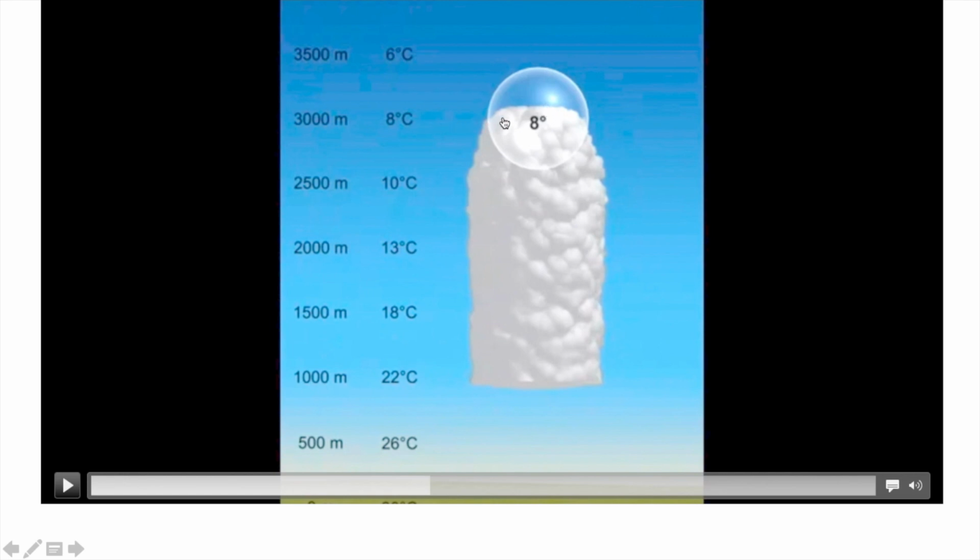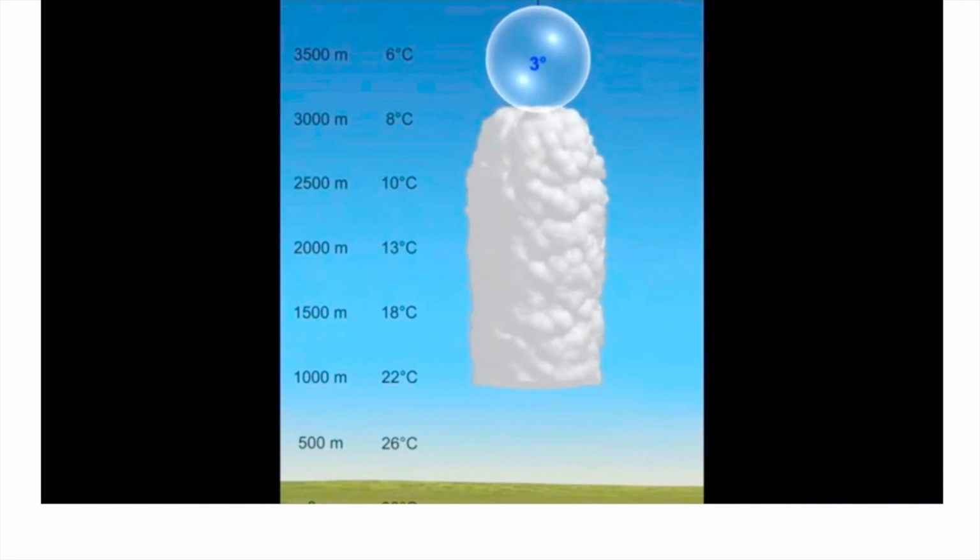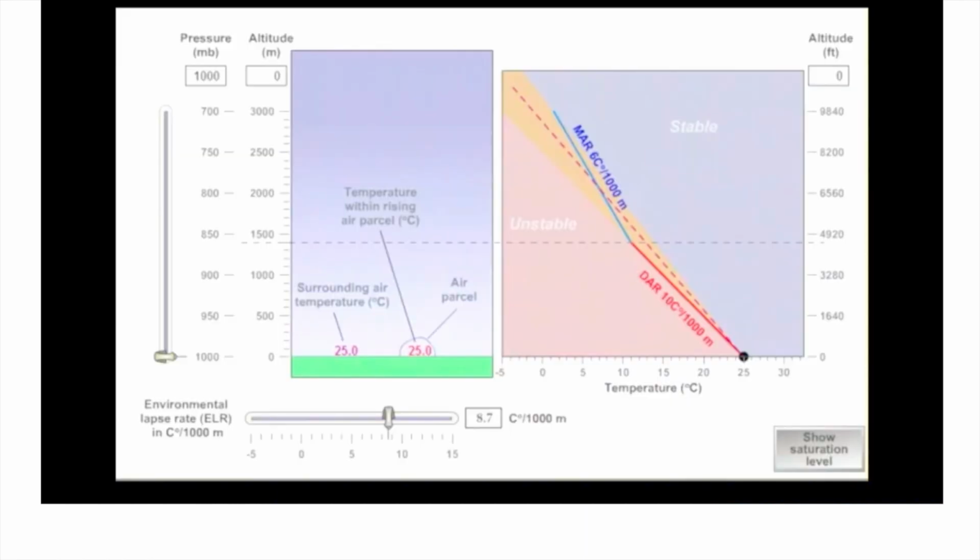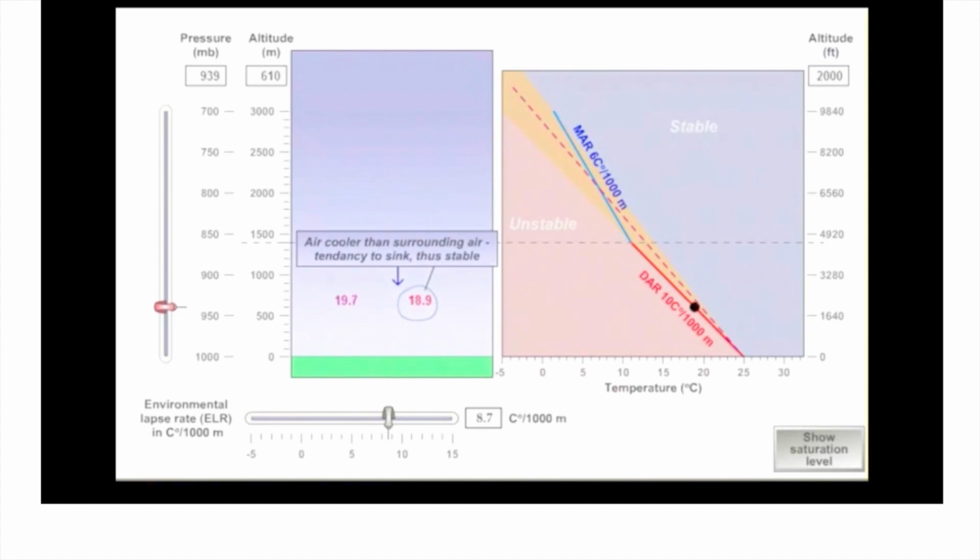That means now the temperature of the parcel and the temperature of the surrounding is the same. So there is no further upward movement. See, it will always remain there because it's a neutral condition. So now you can say that here ELR is in between DALR and MALR, right?